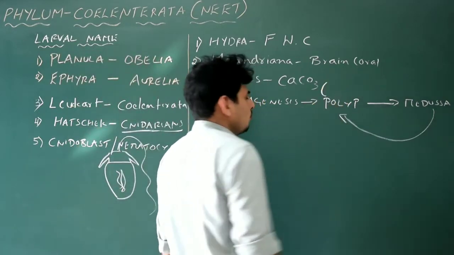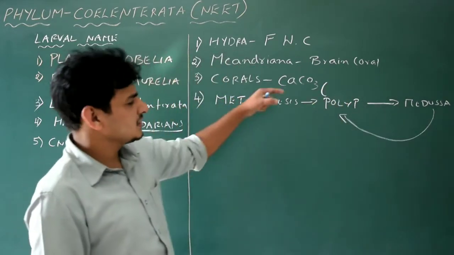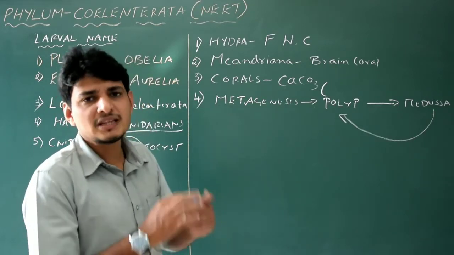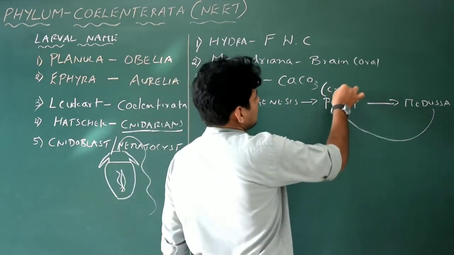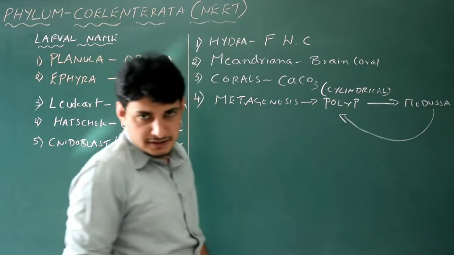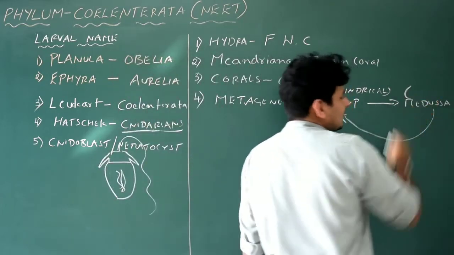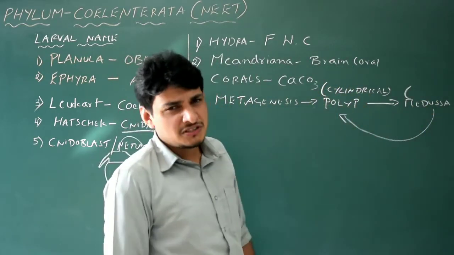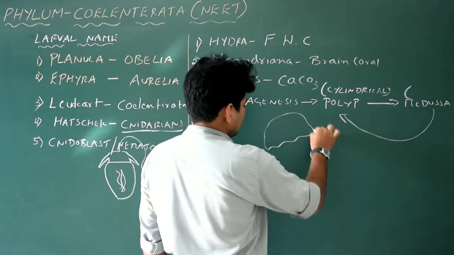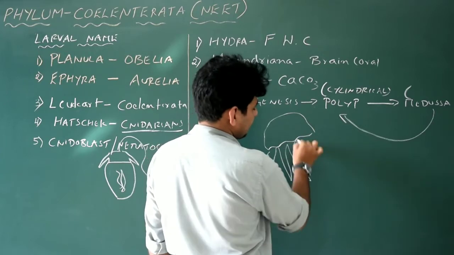But for NEET, you may get a question like, what is the shape of the polyp? All the organisms exhibiting polyp, normally cylindrical shape. Polyp is always cylindrical. Whereas medusa, if you imagine a jellyfish, what is the shape of a jellyfish? Does it look like an umbrella? Like this, yes, right?